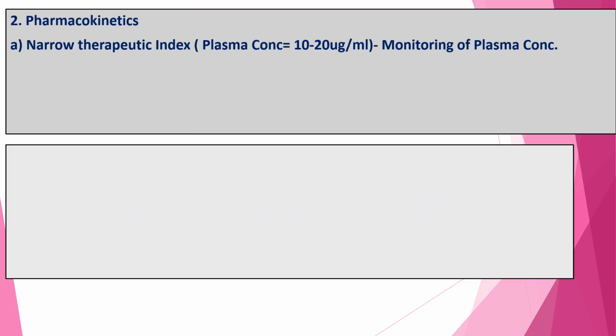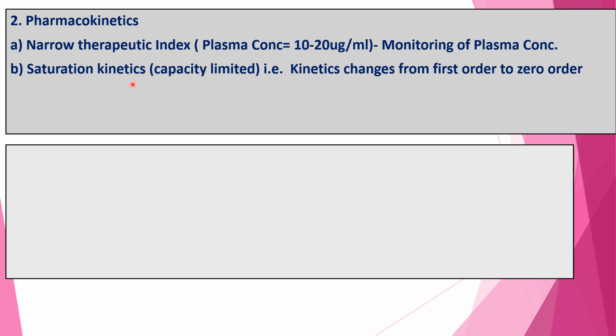Pharmacokinetics. Phenytoin has a narrow therapeutic index. That is, if the plasma concentration is between 10 to 20 microgram per ml, no toxicity appears. But if the concentration increases beyond 20 microgram per ml, chances of toxicity increase. That's why monitoring of plasma concentration is necessary.